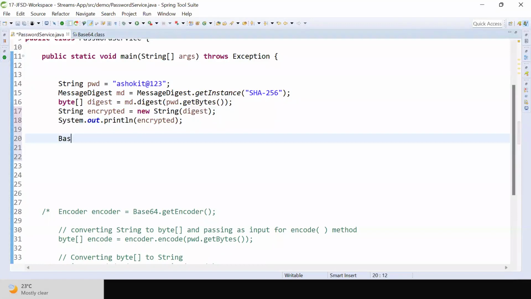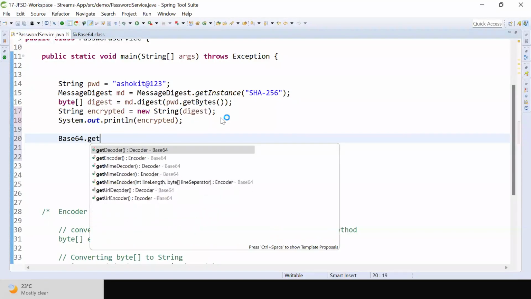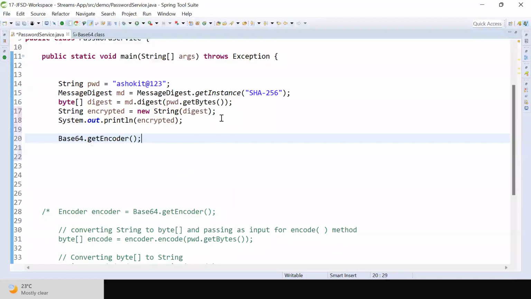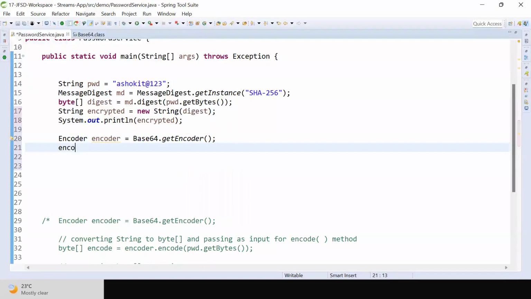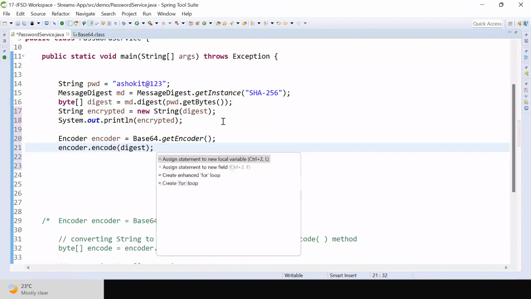How to do this? Base64.getEncoder. I will get my encoder object, encoder.encode of that encrypted password. Whatever the encrypted password is available now, digest is the encrypted password.